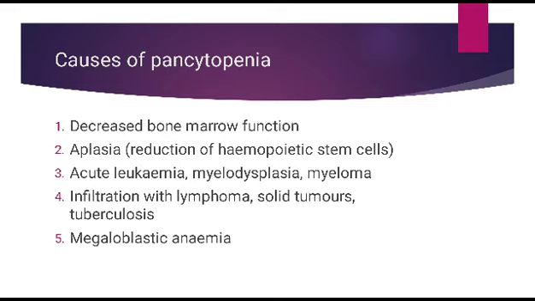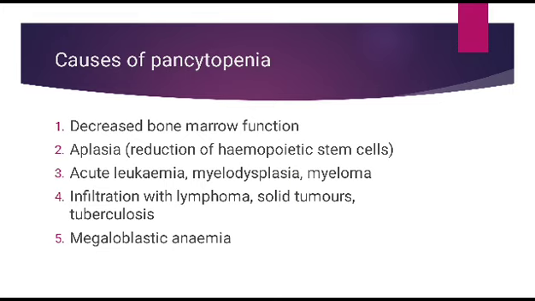Causes of pancytopenia are so many. Number one, decreased bone marrow function due to any cause. Number two, aplasia, which is reduction of hematopoietic stem cells, the mother cells, which are responsible for production of all cell lines. Three, acute leukemia, myelodysplasia, myeloma, or these malignant blood types.